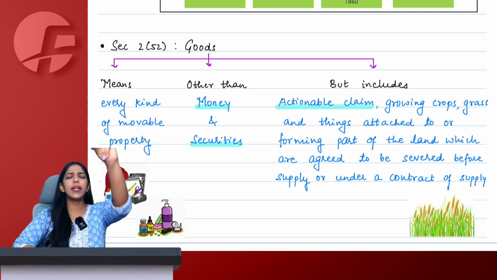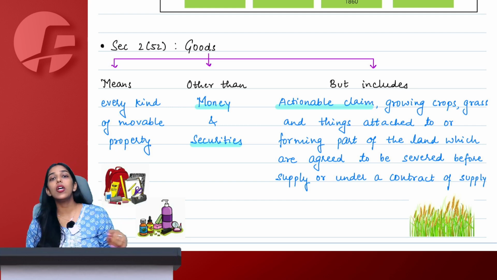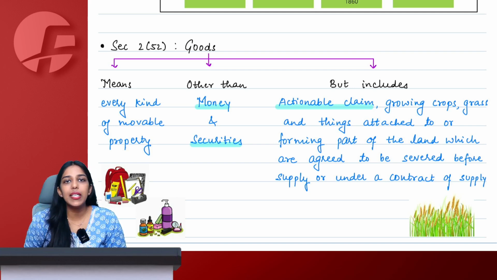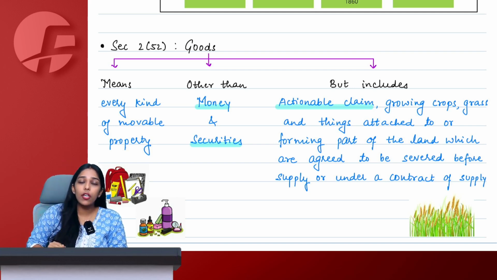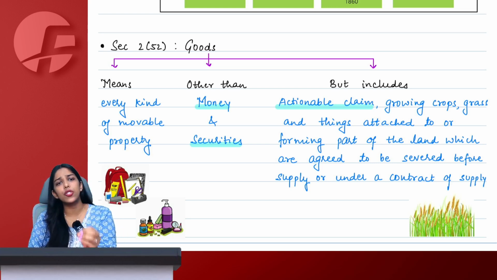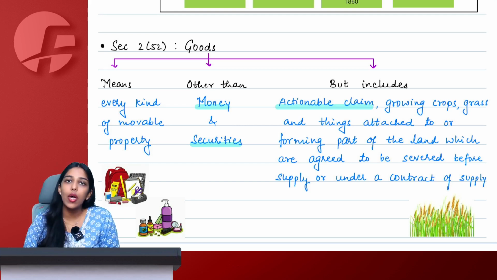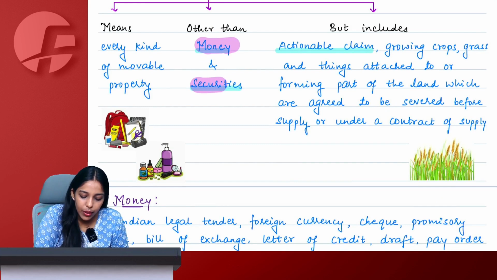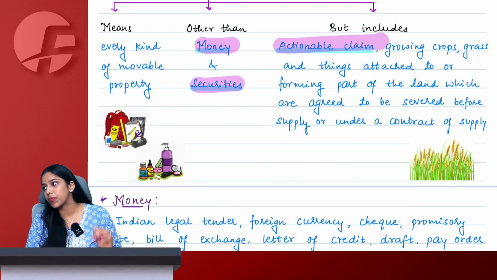Chalo. Goods means, once again last time, goods means every kind of movable property other than money and security, but includes actionable claims, growing crops, grass, land, anything that is attached to or forming part of land which is agreed to be severed before supply or under a contract of supply. Now one by one we see what is money, what is security, what is actionable claim.